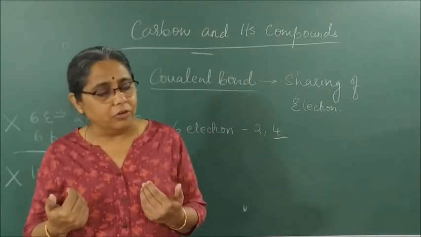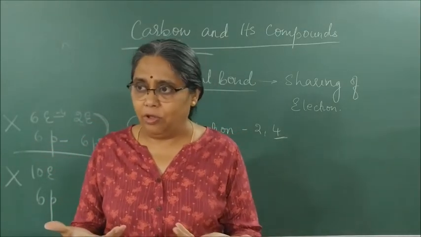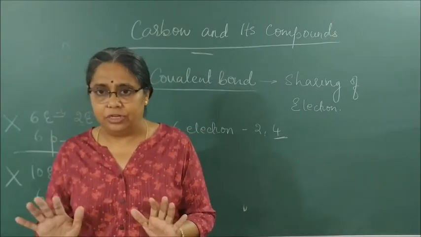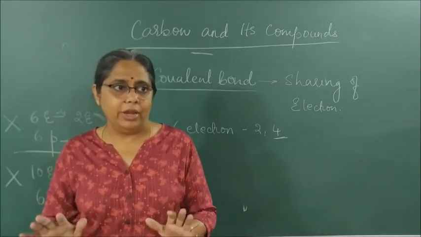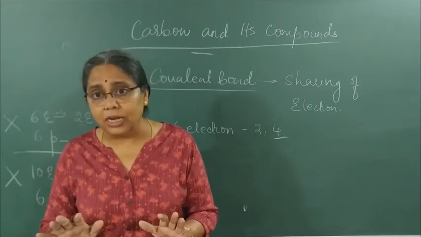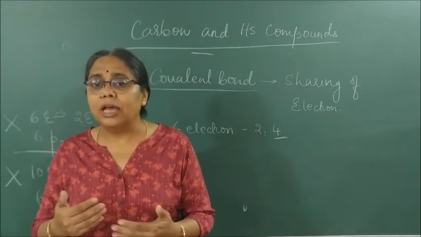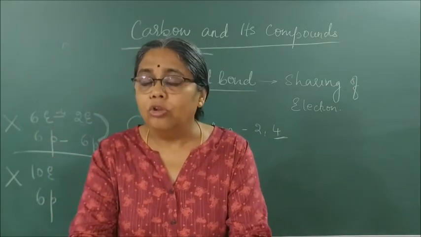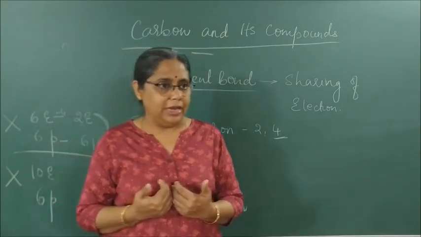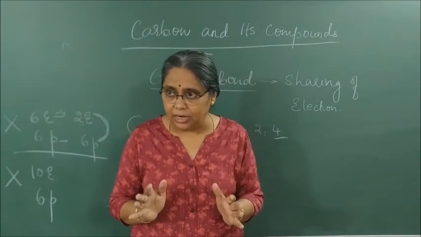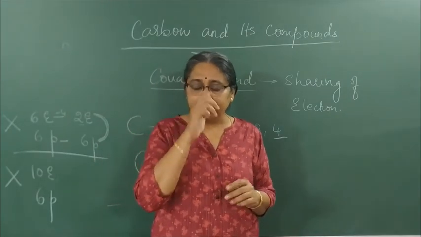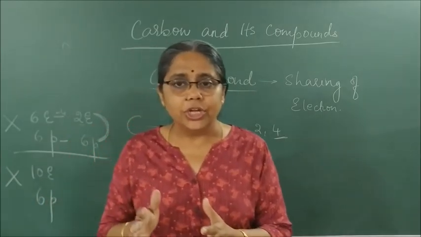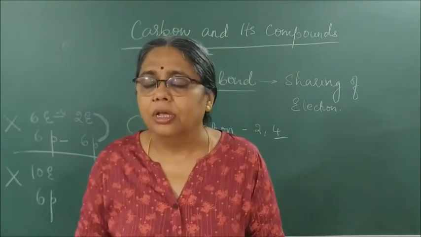So I am not an ion, and hence I cannot conduct electricity. So all covalent compounds cannot conduct electricity because I am only sharing. I am neither giving you the electrons nor taking your electrons. Is it clear? Understood this much? So covalent bonds are bonds formed by sharing of electrons.